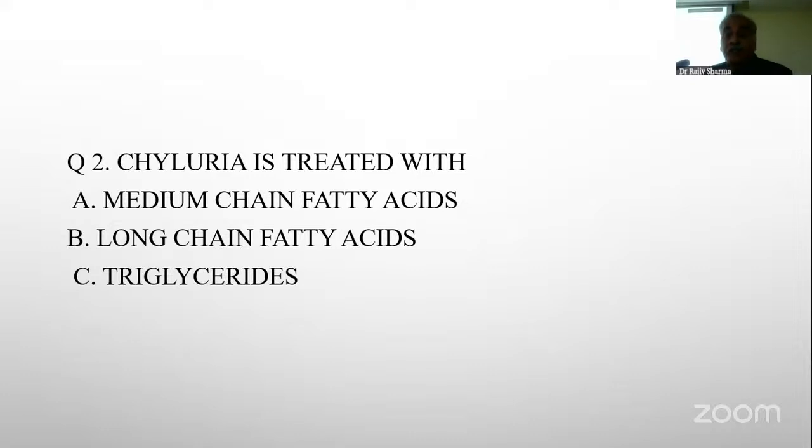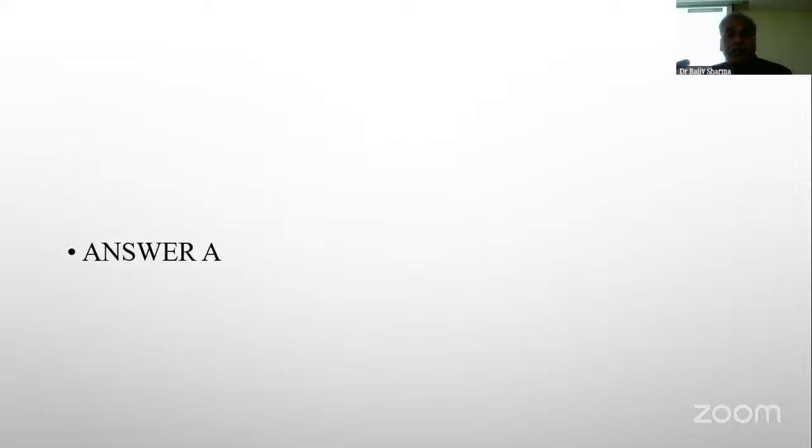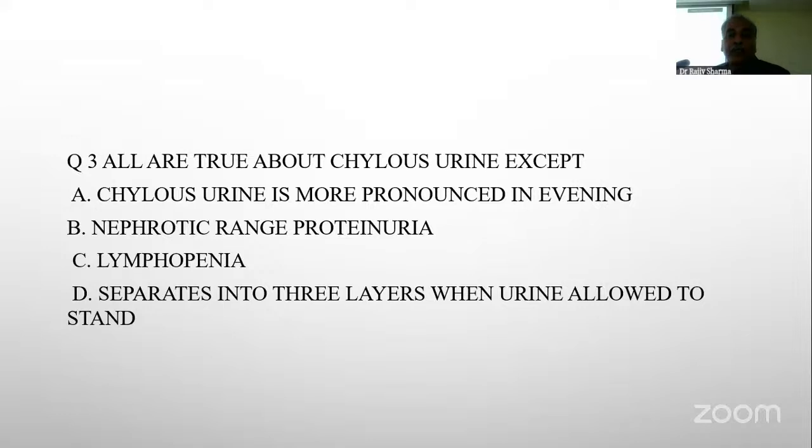And we know triglycerides are the commonest thing to test for chyluria. All are true about chylous urine, except: chylous urine is more pronounced in the evening; nephrotic range proteinuria; lymphopenia; separates into 3 layers when urine is allowed to stand. So it's more in the morning? After meals. It is more important after meals. That's why you take the urine examination usually 2 to 4 hours after a fatty meal. Then you will find the chyle in the urine and the test will become positive. I think the rest are common.